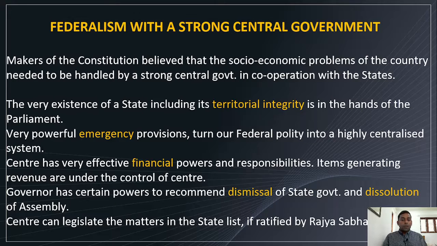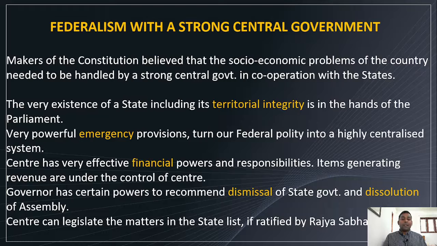So at the time of emergency, especially president's rule or national emergency, center can have complete power on the states. So federal polity turns into a highly centralized system.